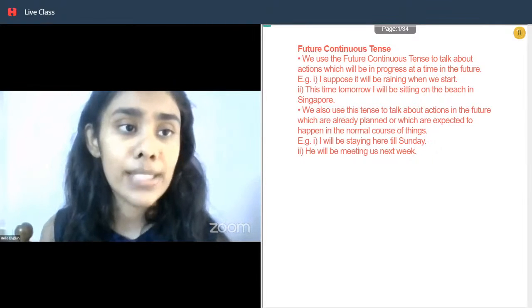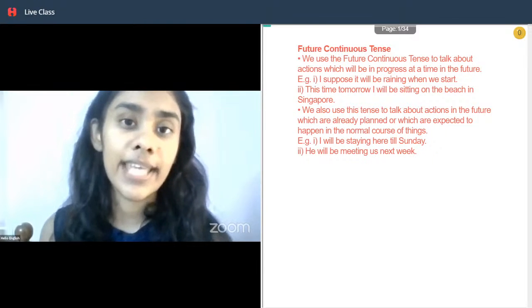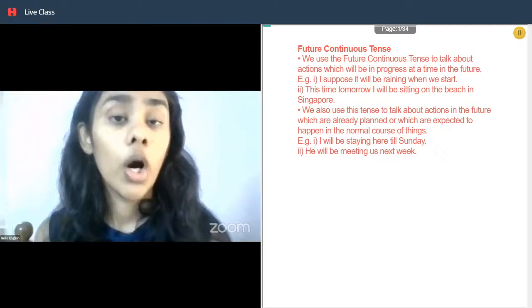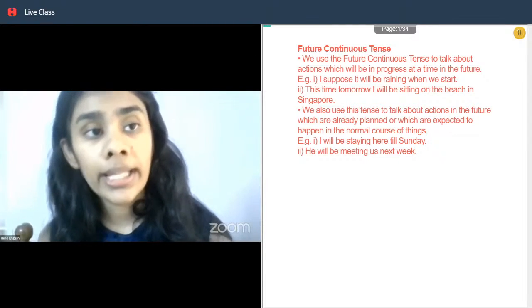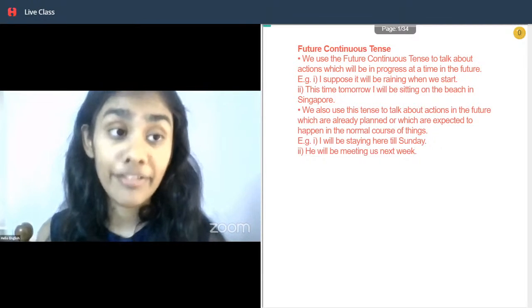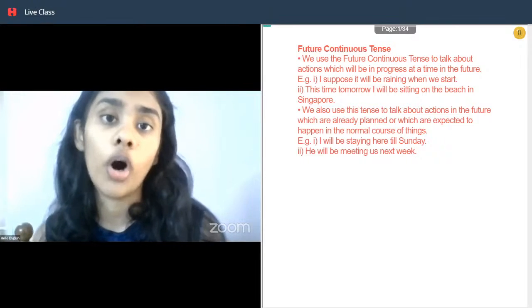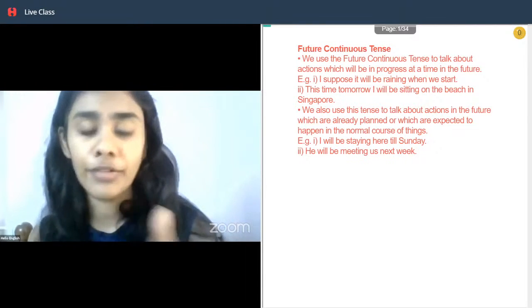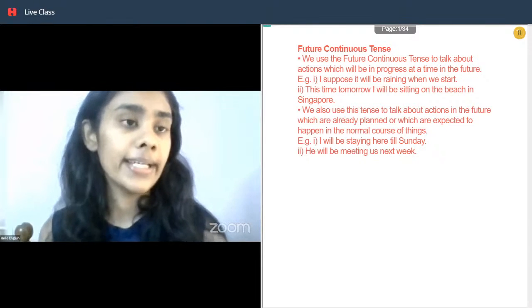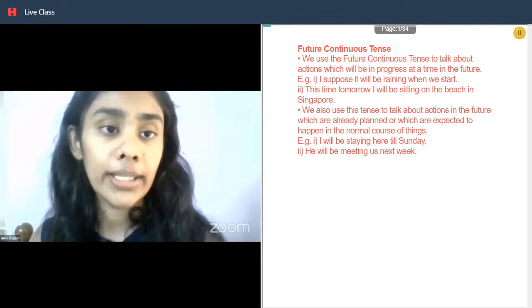For example, I suppose it will be raining when we start. Can you see in this case, raining is in the ing form. So we know that it is in the continuous form. In case of future tense, we will use the word will. So, I suppose it will be raining. Will be is what is used for future tense, and since it is continuous, we have the verb in the ing form. Similarly, the second example: this time tomorrow I will be sitting on the bench in Singapore.